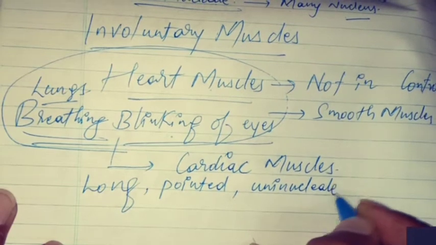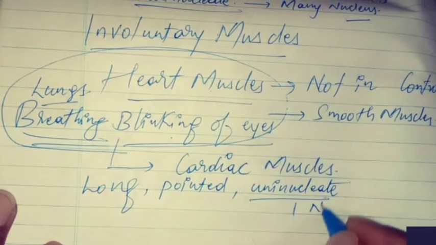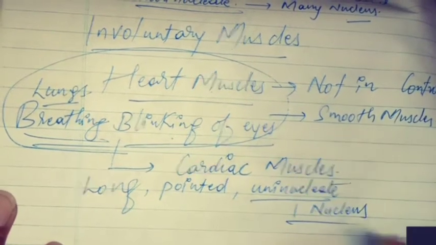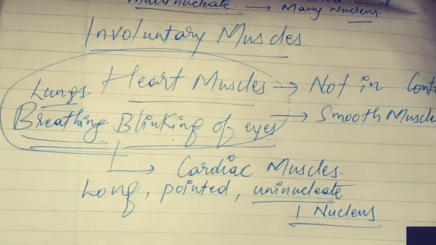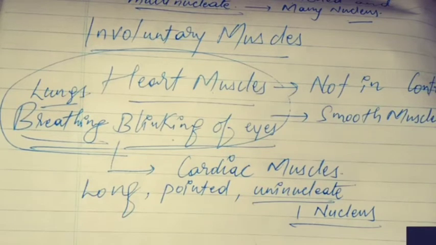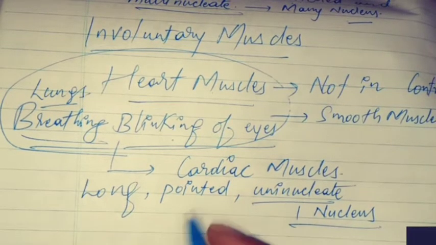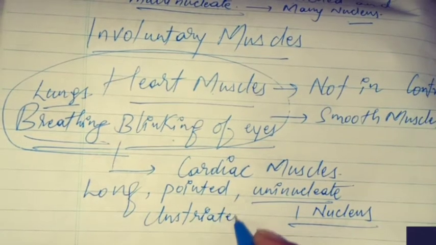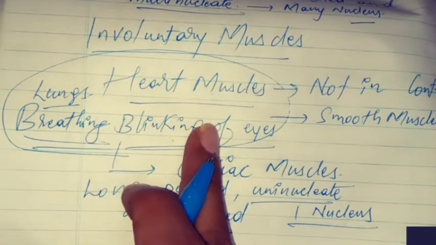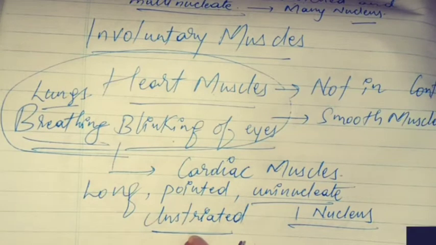Uninucleate means having one nucleus. Correct? And are these branched or not? No, these are also not branched. And these are called unstriated muscles. Voluntary muscles are called striated, and these are called unstriated muscles.